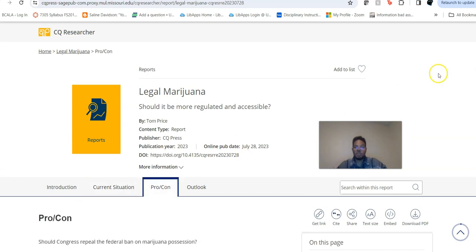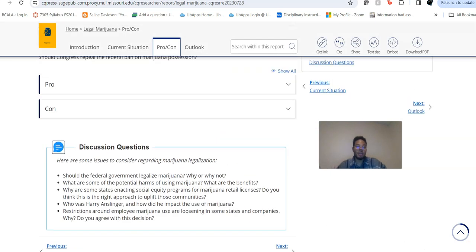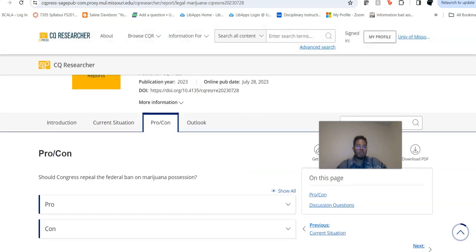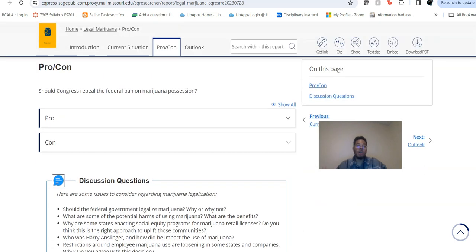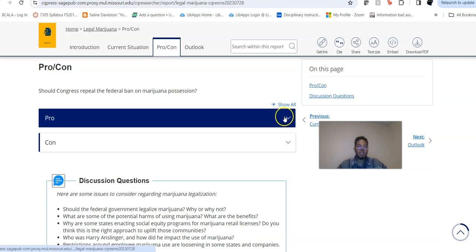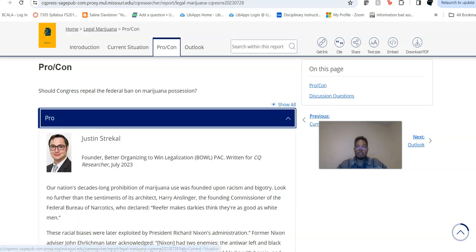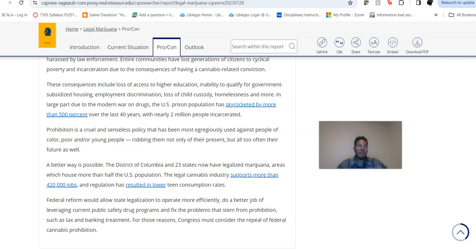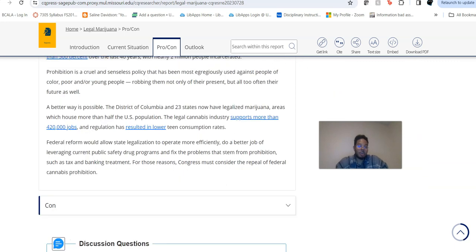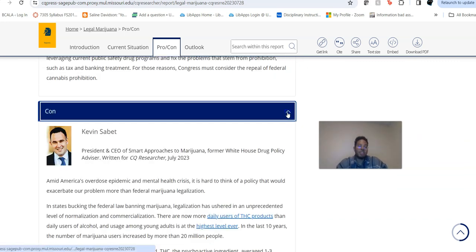And then you can go into pro and con, and this comes in handy particularly when you are trying to do a persuasive argument or something like that. You can look at the pro article and then the con article, or I should say essay, really. It tells you who wrote these, and you can cite these, but you can also follow their links.